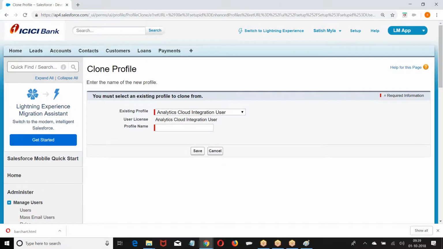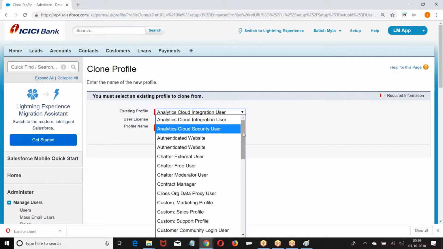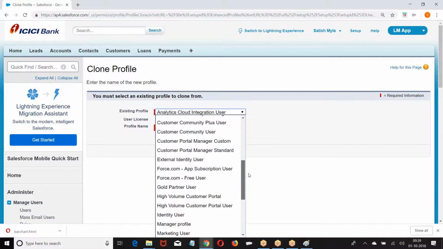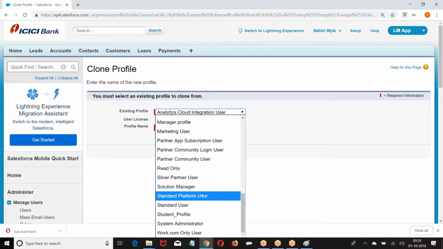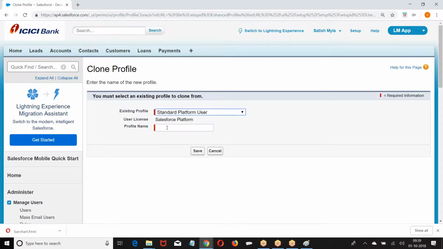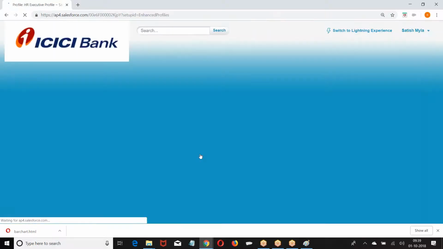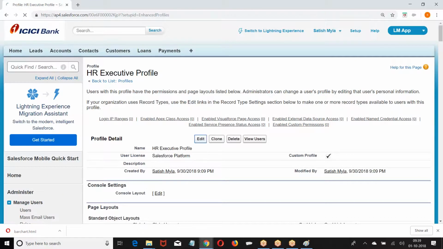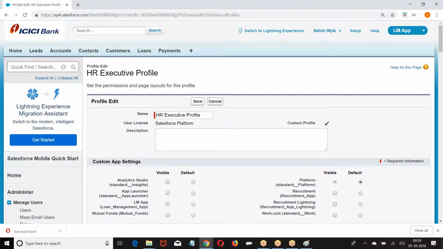New profile. Salesforce platform. I want to create it for the Salesforce platform. HR executive profile. When you go to this, look at the number of options we have.